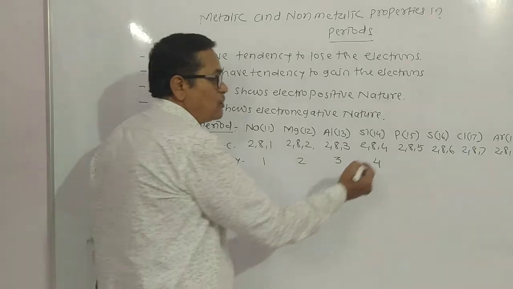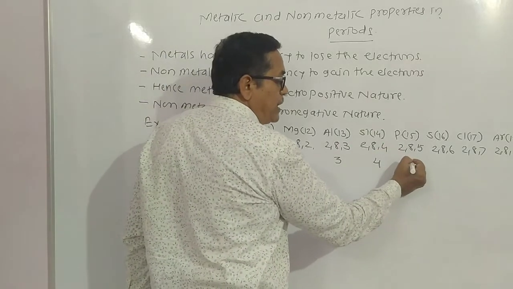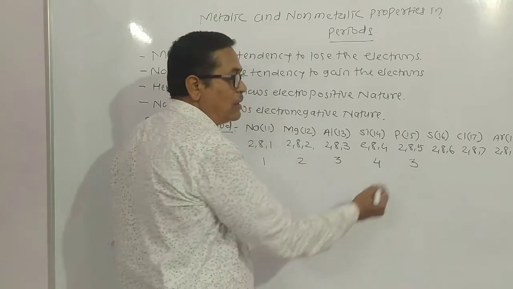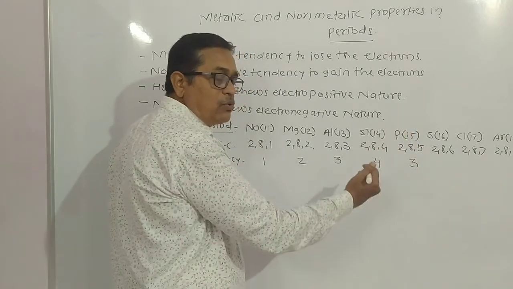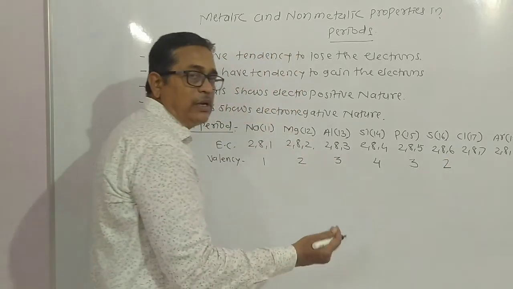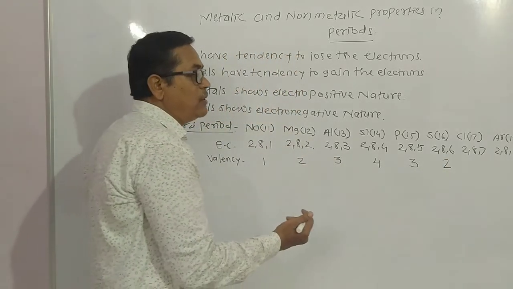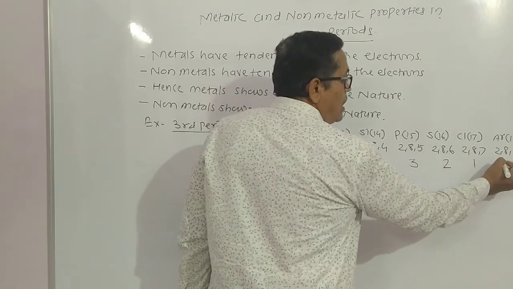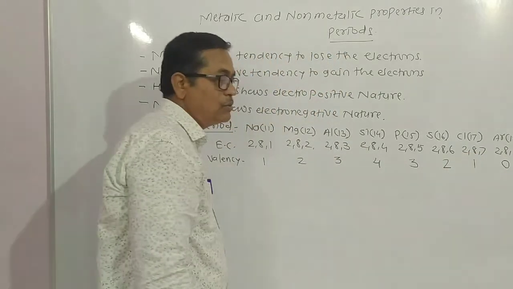And look here, phosphorus have gaining valency 3, because phosphorus have 5 valence electron. It requires 3 electron to complete the octet. Sulfur have gaining valency 2. It requires 2 electron to complete the octet. And you know, chlorine have gaining valency 1 and argon have 0.